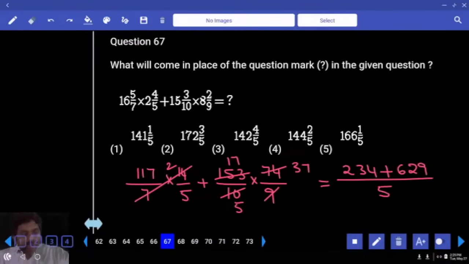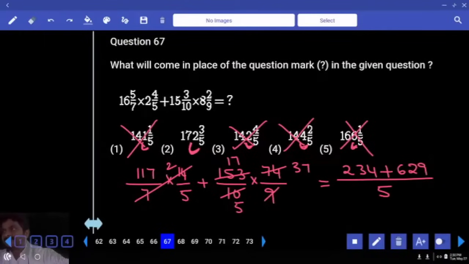Come on, last digit in the numerator. Let's verify that. Every option is having a mixed fraction where the denominator is 5. Our denominator is also 5, so all options satisfy. Verify the last digit. 1 into 5 plus 1. No. 2 into 5 plus 3, ends with 3 only, could be the answer. 2 into 5 plus 4. 4 into 5 plus 2. 6 into 5 plus 1. Second option final.